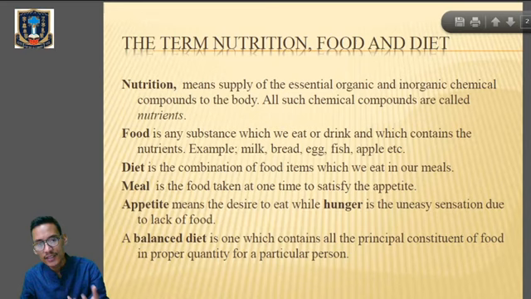And what is a balanced diet? It is the one which contains all the essential constituents of the food in proper quality and quantity for a particular person. So a balanced diet is very important. Can you give me an example of a balanced diet? This milk. Okay, so the balanced diet of a particular person depends on 4 factors. What are those factors on which the balanced diet is dependent?